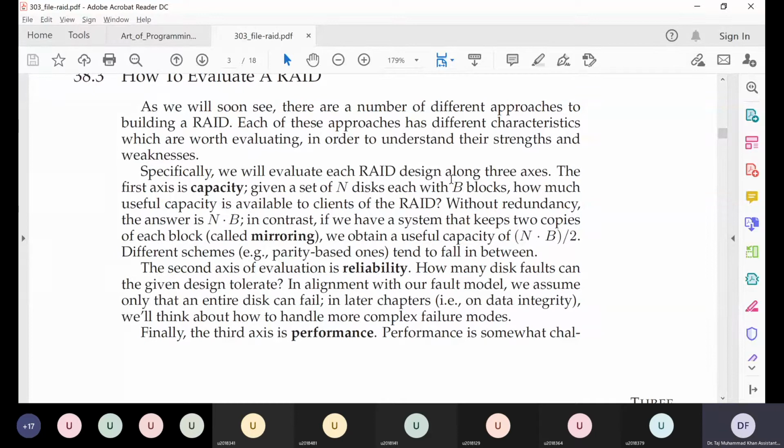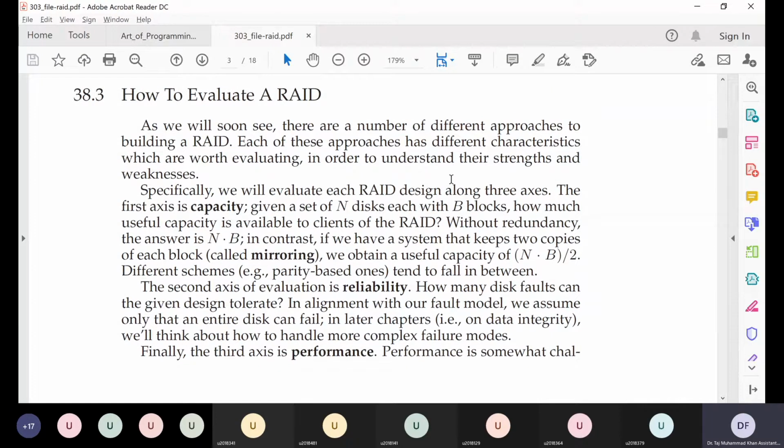As we discussed earlier, we will be evaluating our system along three axes. One was performance. Performance was like the speed at which your RAID system can transfer data from the hard disk to the RAM or vice versa. So this is one axis.